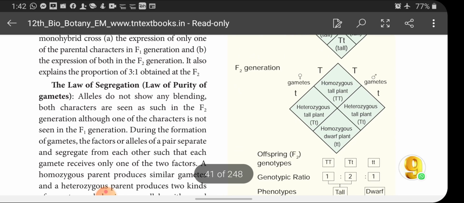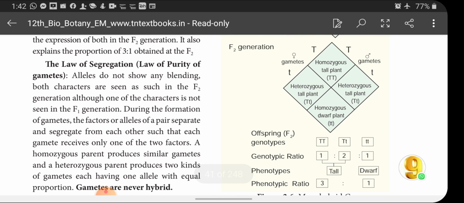Then law of segregation, law of purity of gametes. Alleles do not show any blending. Both characters are seen as such in the F2 generation, although one of the characters is not seen in the F1 generation. During the formation of gametes, the factors or alleles of a pair separate and segregate from each other, such that each gamete receives only one of the two factors.